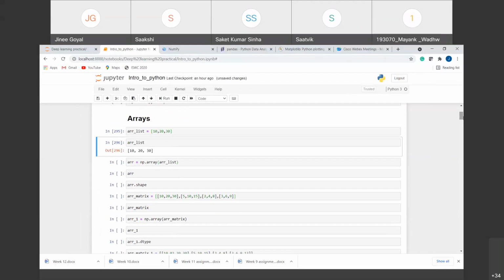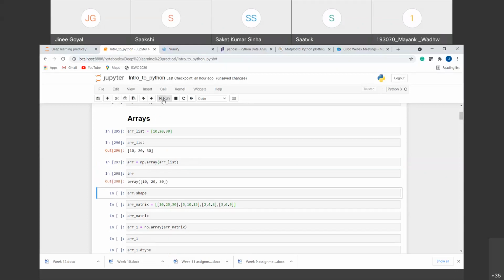To convert this list into an array, we use the function array of the NumPy library. To use that, we are calling using NP, that is the aliasing that we have provided. NP dot array is a function which we want to use to convert this one-dimensional list into an array. And inside that function, we pass an argument, the list that we want to convert. So if we run this, you can see now that we have created a one-dimensional array which consists of 3 elements. So you can use this way to create one-dimensional arrays.